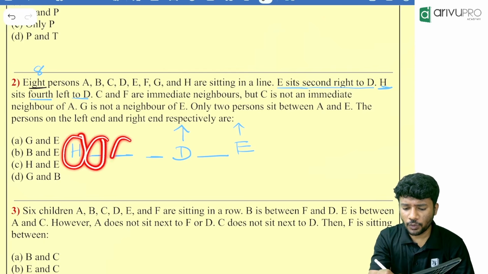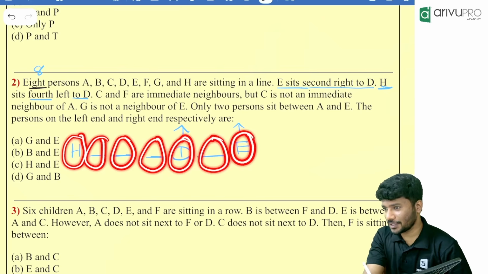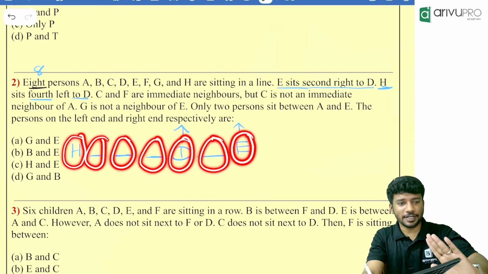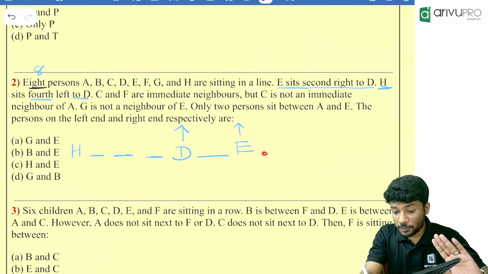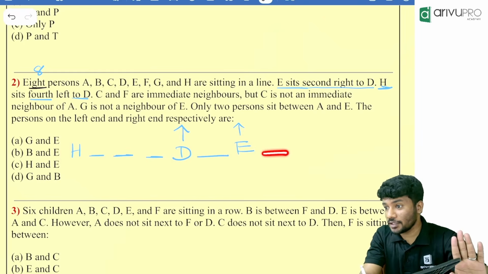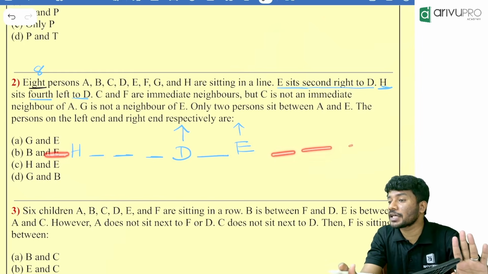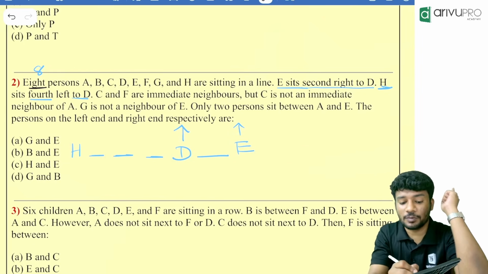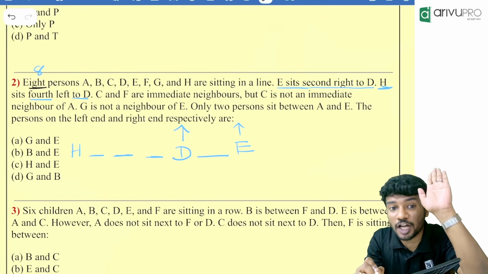1, 2, 3, 4, 5, 6, 7 are there. Keep it in your mind. 7 people are already there. That means we can't put 2 more or 3 more to this side. We can put a maximum of 1 to this side or a maximum of 1 to this side. Other than that, we can't put more than that. Why? The number of people will be more than 8. That is not possible for us.